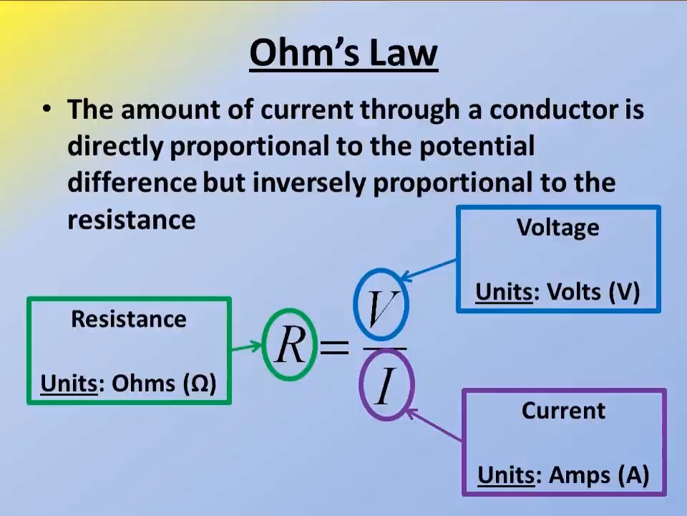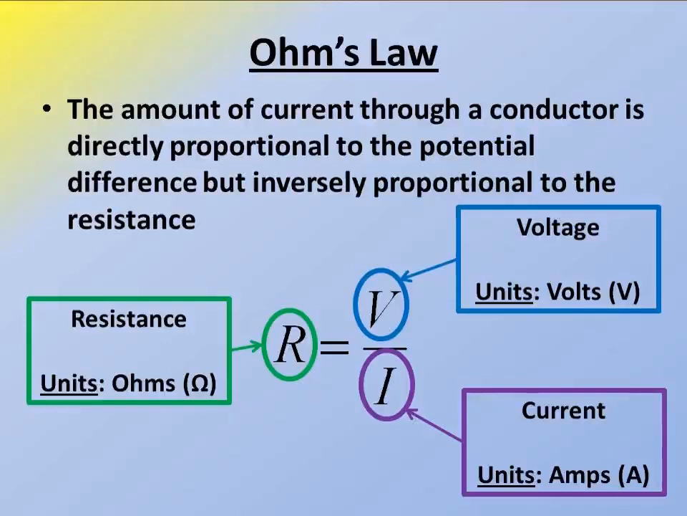V is the potential difference. I is the current. The unit of voltage is volts and the unit of current is amps. This is Ohm's law: R equal to V by I. This formula is useful for many problems.